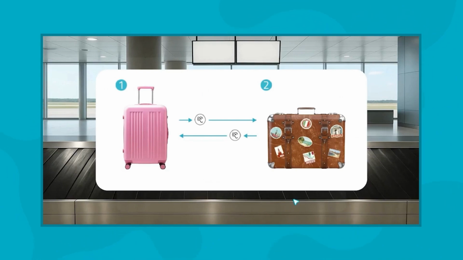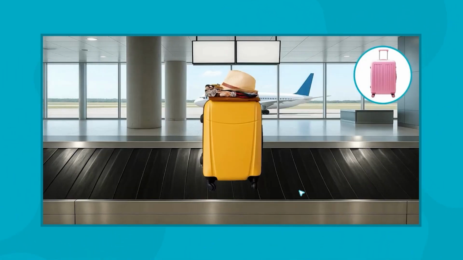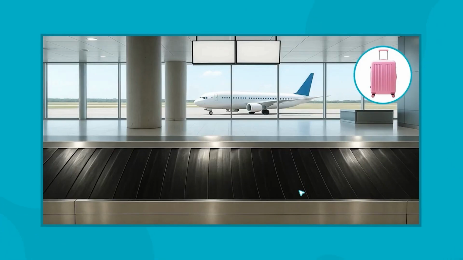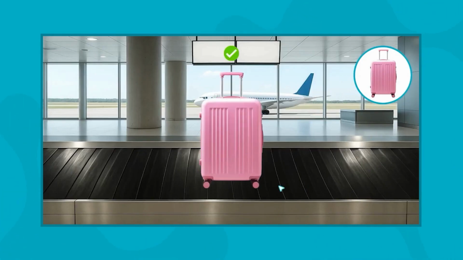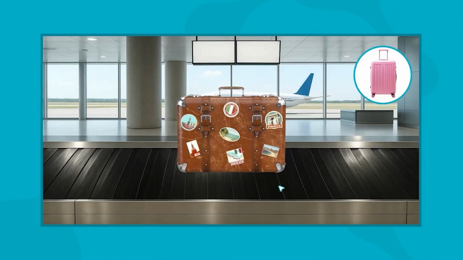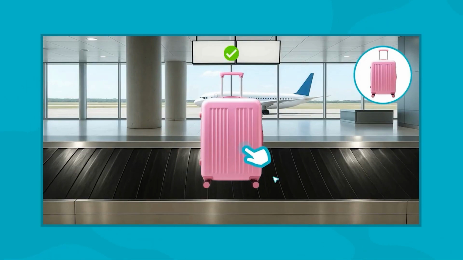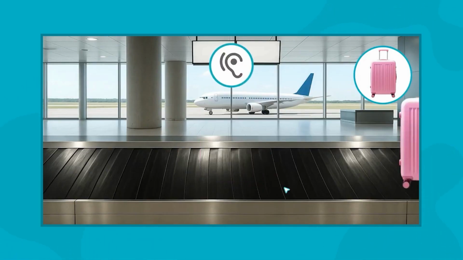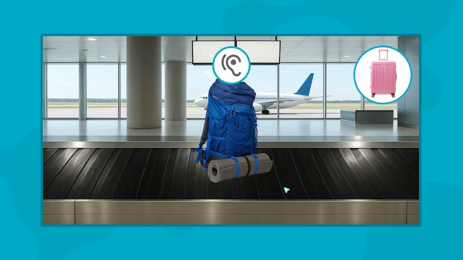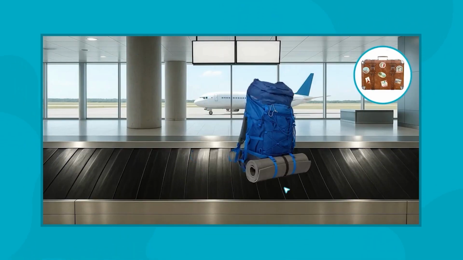The last activity, Find Your Luggage, recreates baggage claim at the airport. Different suitcases will appear on the conveyor belt, and the user must select a specific type of suitcase. At certain moments, a signal will sound indicating that you need to switch and start selecting a different type, adapting to this new instruction.